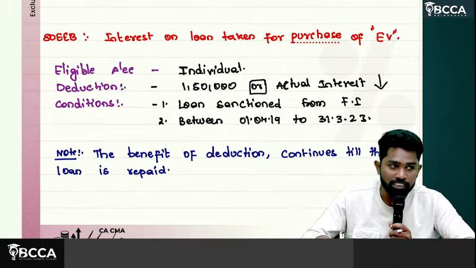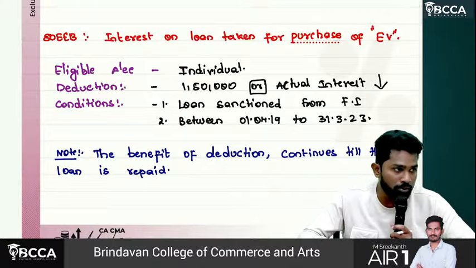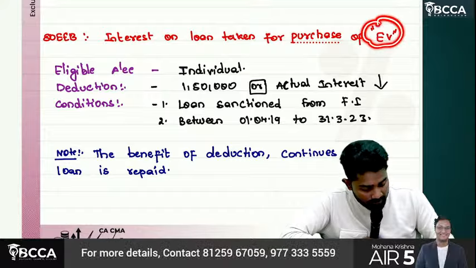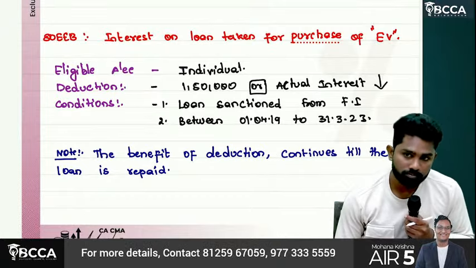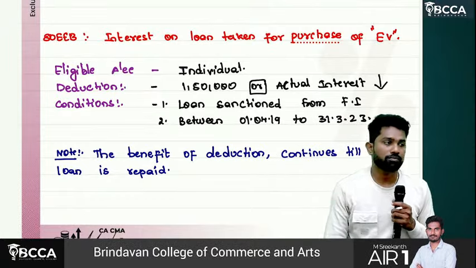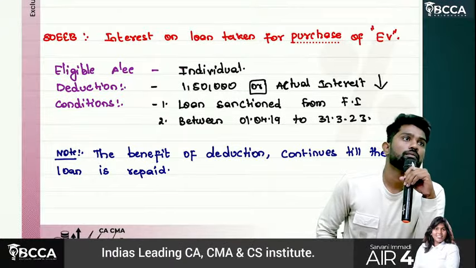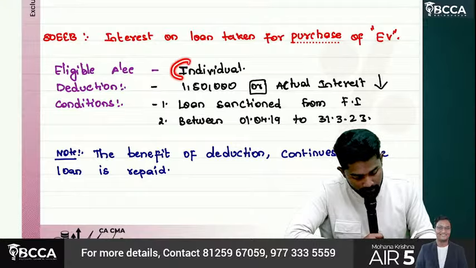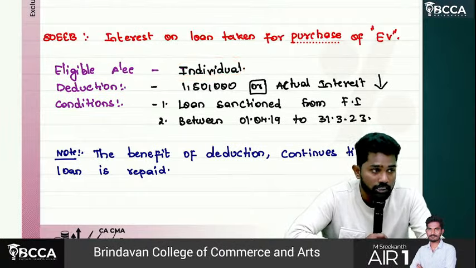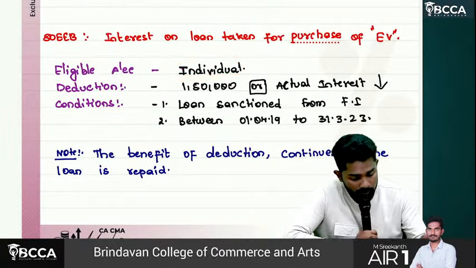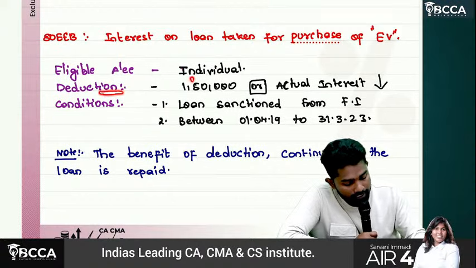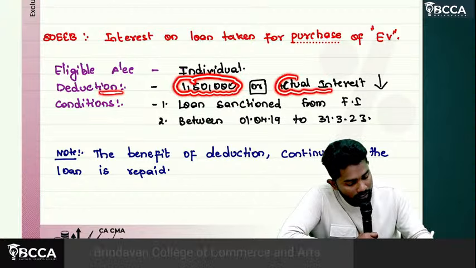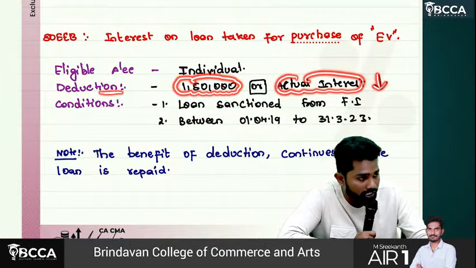Then 80EEB. Interest on loan taken for purchase of EV. EV means electric vehicle. Who is eligible? Eligible is an individual. What is the deduction available? Deduction available is 1,50,000 or actual interest paid, whichever is lower.